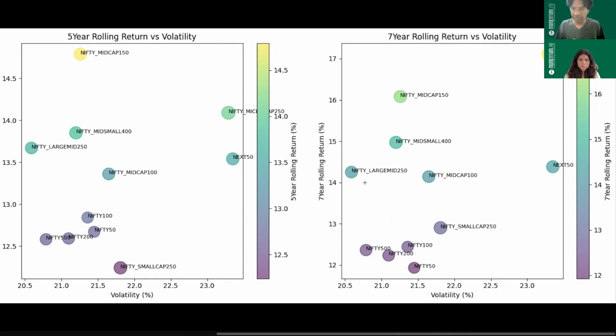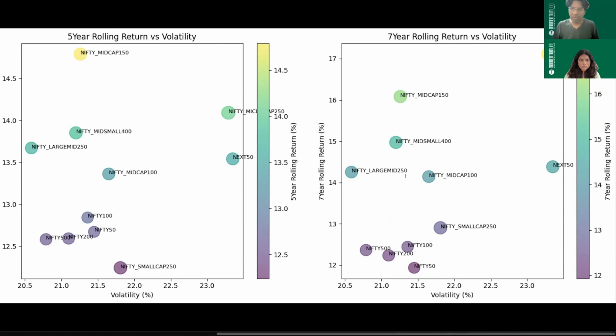So the key takeaway that we can see is that the top 250 stocks in terms of market cap offer a favorable risk reward as a universe in general than going down the lane of small cap or micro cap. So that's the key takeaway that I have. I think this is a myth or misconception that many people have, that only if you have to generate higher returns, you should always go down in terms of market cap to generate the excess alpha. It's not true. As you can see, these indices are favorable for investors to get better returns with similar or lower amount of risk that we take.